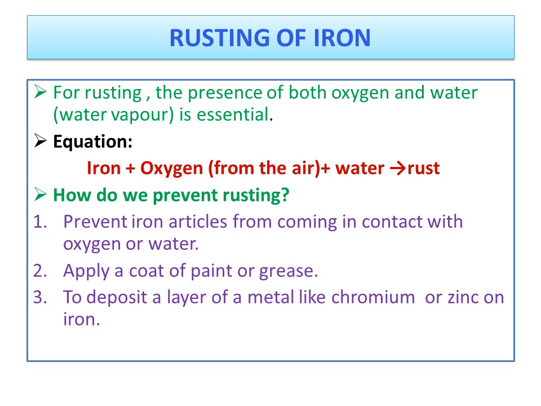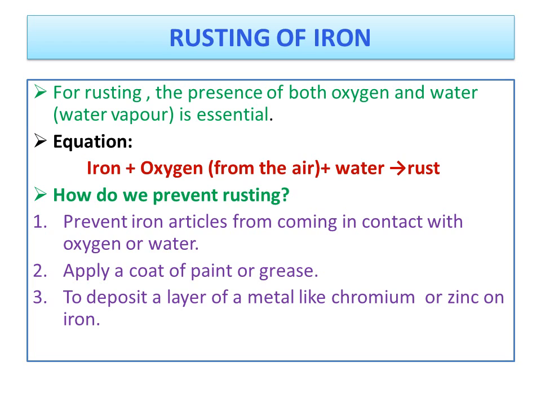Prevent the iron articles from coming in contact with oxygen or water or both oxygen and water. Listen, we should avoid contact of iron articles with oxygen or water. That means we should not keep them outside where water is there, and should not allow contact with oxygen also. And the second point, apply a coat of paint or grease.